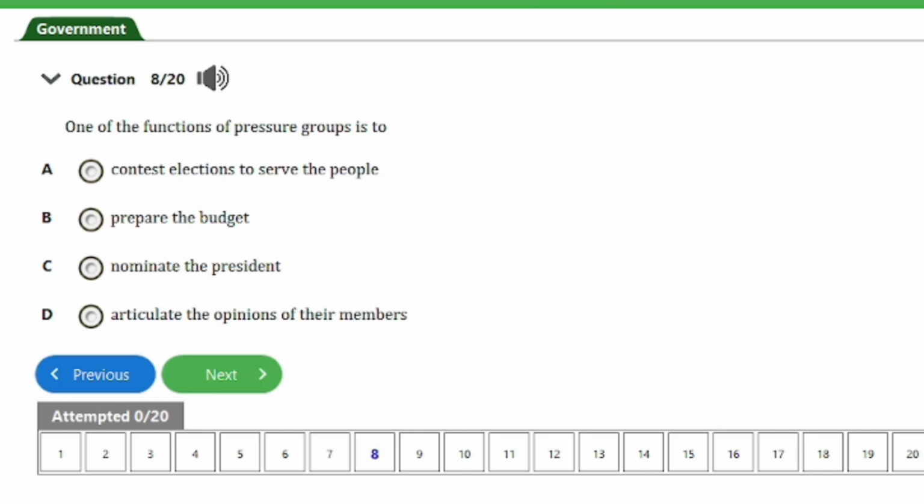So we have here question number 8. It says, one of the functions of pressure groups is to A. Contest elections to serve the people, B. Prepare the budgets, C. Nominate the president, D. Articulate the opinions of their members. So guys, the answer to this question is option D, that's to articulate the opinions of their members, and that's it for this question. So let's head on to the next question, guys.